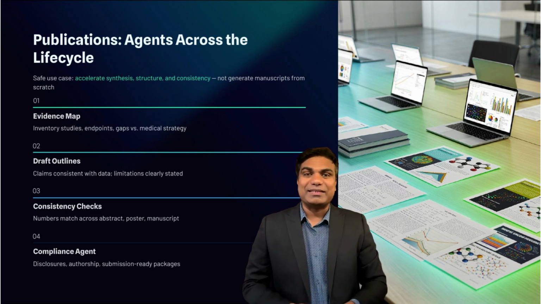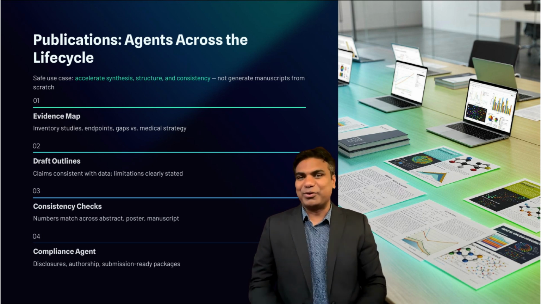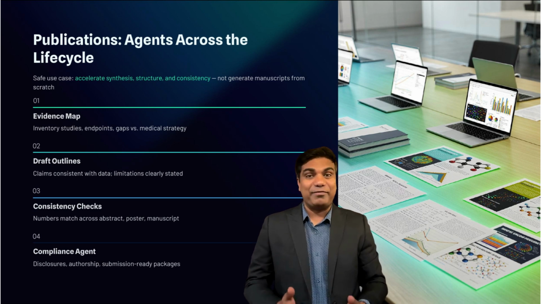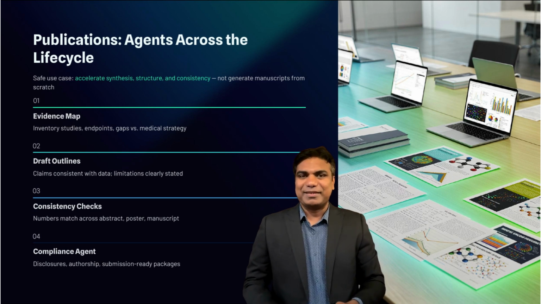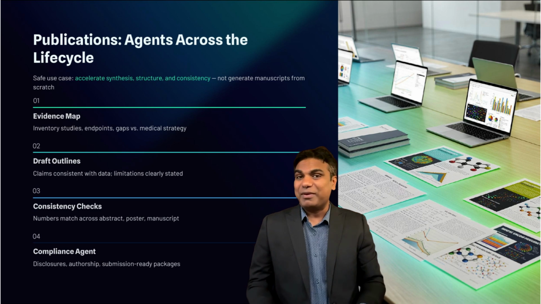The safe use case is to accelerate synthesis, structure, and consistency while keeping scientific authorship and final wording under human control. A publication planning agent can start with an evidence map. It inventories existing studies, endpoints, sub-analyses, and available datasets, then proposes a publication plan that aligns to medical strategy and Congress calendars. It can identify gaps like missing subgroup analyses or missing real-world evidence in a specific population.